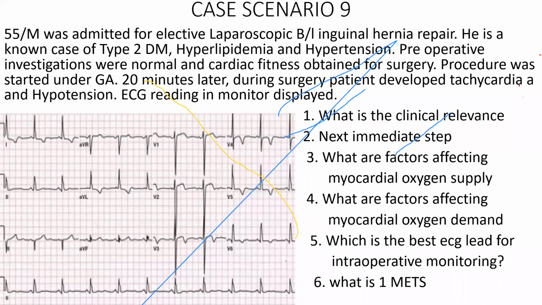Like hypertensive patients, they'll have left ventricular hypertrophy. So in the normal state, they might be quite normal. But with the stress of anesthesia, when there is tachycardia, when there is low diastolic filling time, the entire muscle might not get an adequate blood supply. So that is the reason for ischemic changes. So in that case, what is the point in giving an antiplatelet and putting a stent? No use at all.